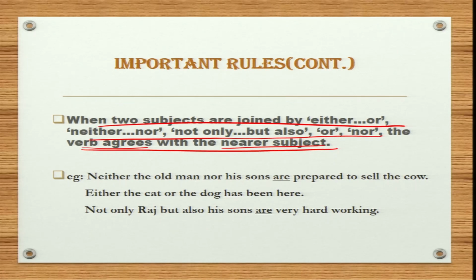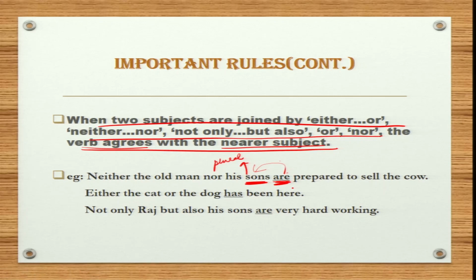Neither the old man nor his sons are prepared to sell the cow. So as you can see, are is your verb. So the subject which is near to the verb is sons, and it is plural. Therefore the verb used will also be plural, hence we have used are over here.